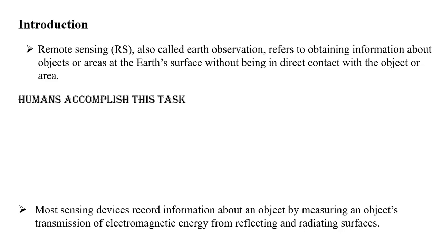Naturally, we humans also do this task in our day-to-day activity. How are we doing this? For example, with our eyes. If all of a sudden you see a car at a very far range, we can recognize it with our eyes. How do we say that is a car? Because reflected light is coming to our eyes. Then our biological activity sends the information to our central nervous system, and we recognize that particular object.